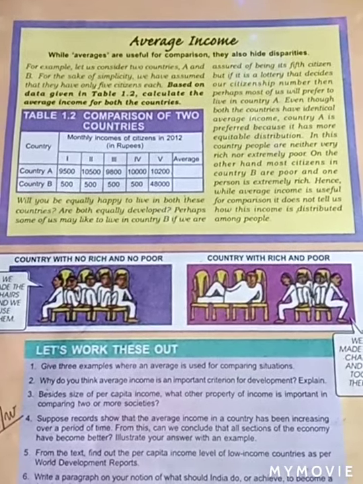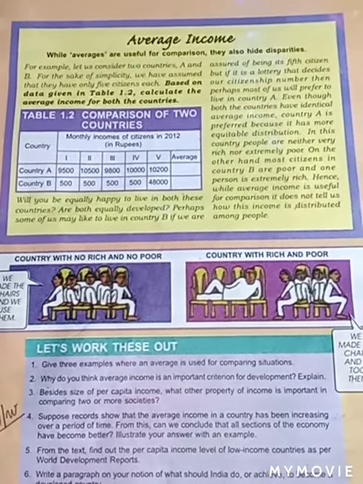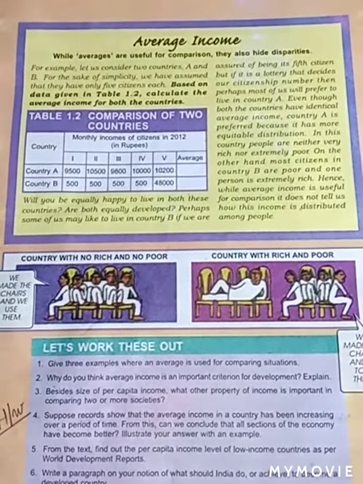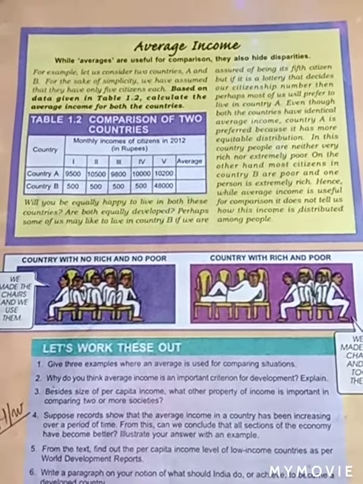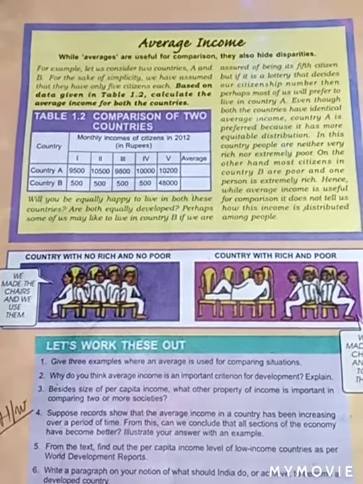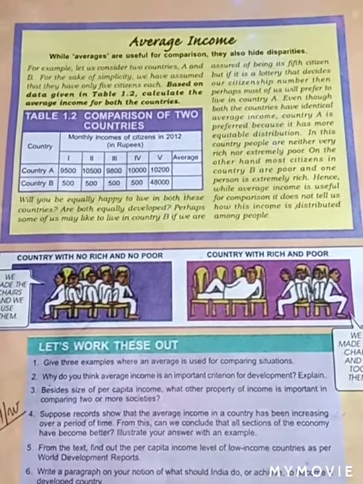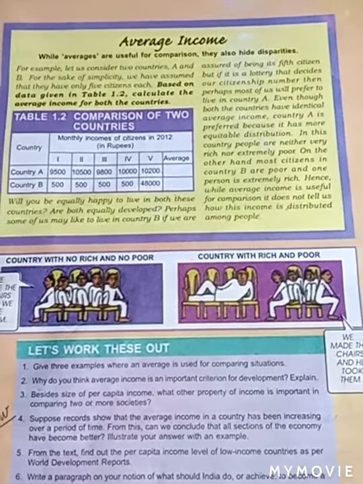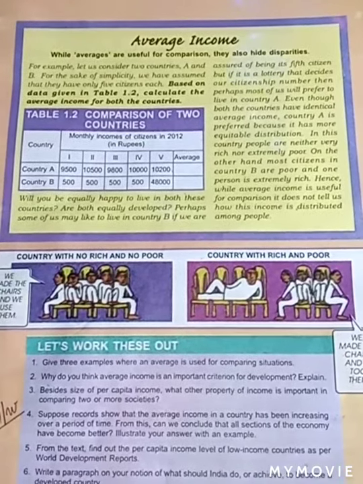So in this video of mine, I will be discussing further about the average income. As I have explained before in my previous video, but I will recall it once again for you all. The average income is also known as per capita income, and we can calculate it by dividing the income of a country, of the total people within the country, by the total population.